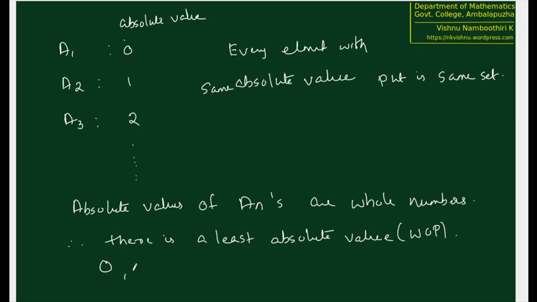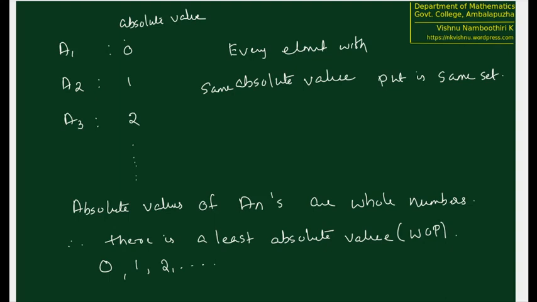And after that, if we remove 0, then still we have absolute values, and therefore there is a least element in that set of absolute values, which is 1. So we have 1, we have 2, etc. So the basic property that we use for arranging A1, A2, etc. is actually the well ordering principle. Least first, next least second, next least third, etc. That is a technique that we used.